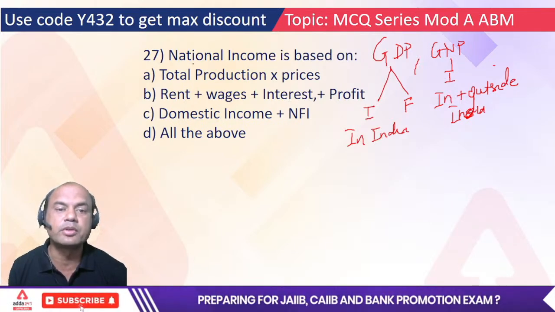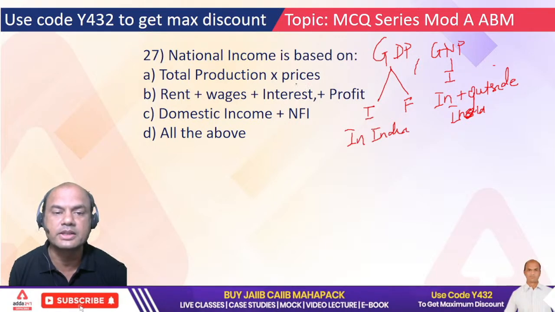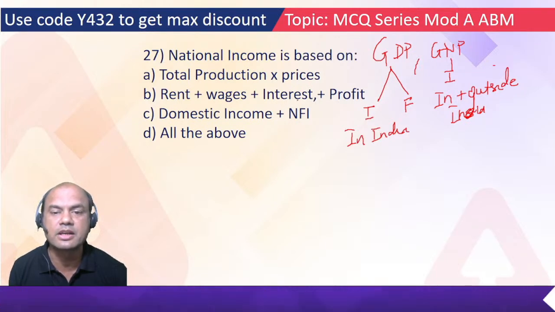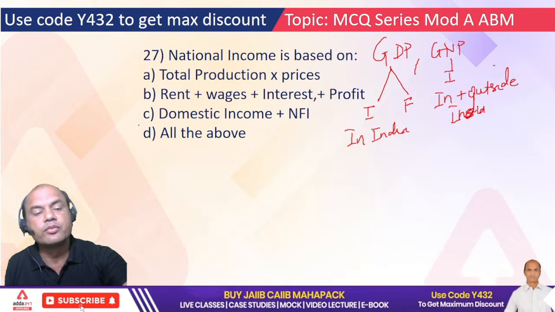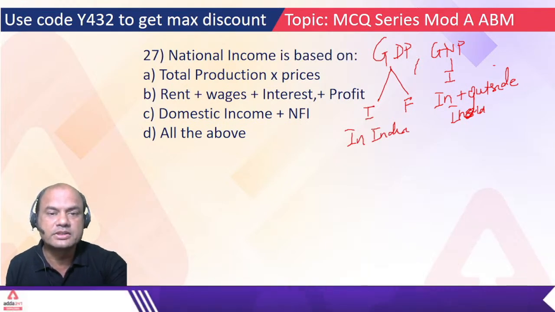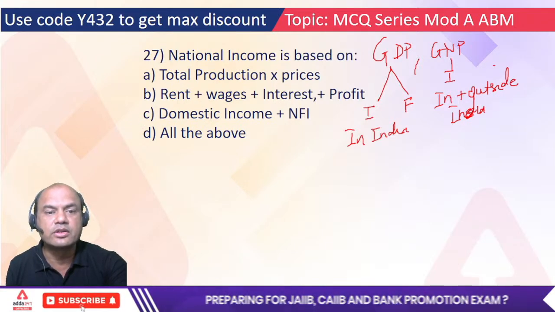So now let's come to the question. National income is based on: total production into prices, rent plus wages plus interest plus profit, domestic income plus net funds inflow, or all of the above. Answer first in the comment section.